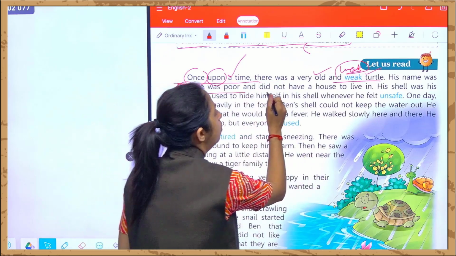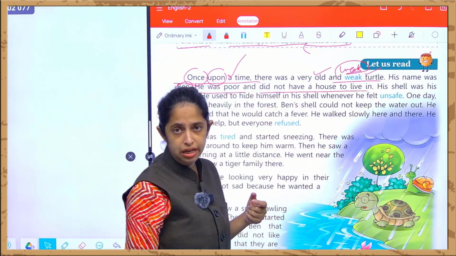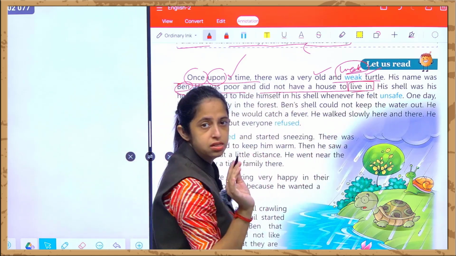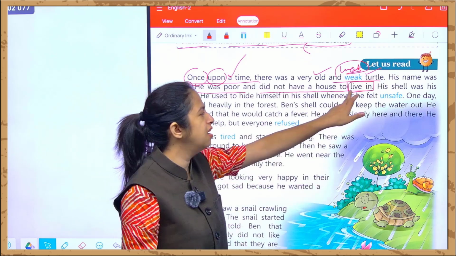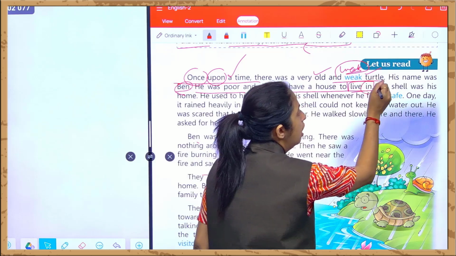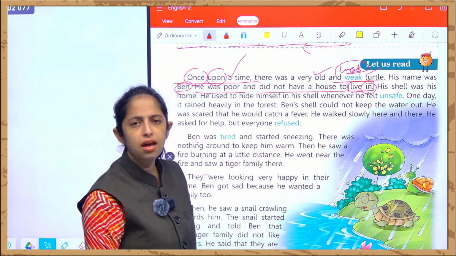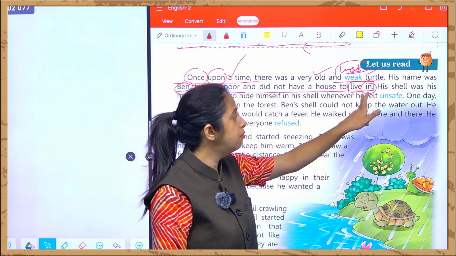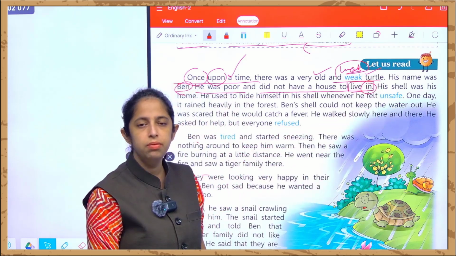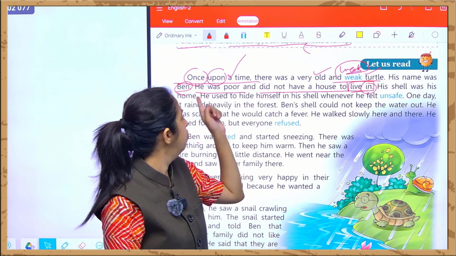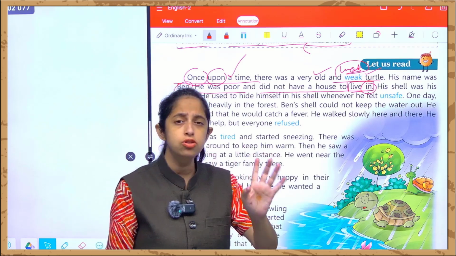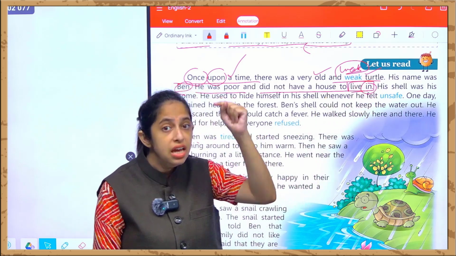He was very poor and did not have a house to live in. See, there is written over here this live. Live is a normal word, or you can say it's a common noun. But over here it's written in. And what is this in? In is again a preposition that is completing this sentence. If we remove this in over here, then our sentence will be incomplete. So he was very poor and he did not have any house to live in. Not to say to live. ठीक है?